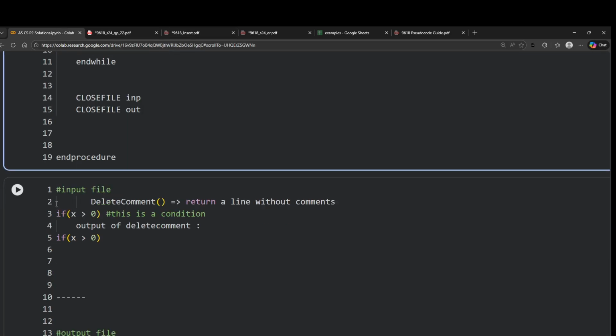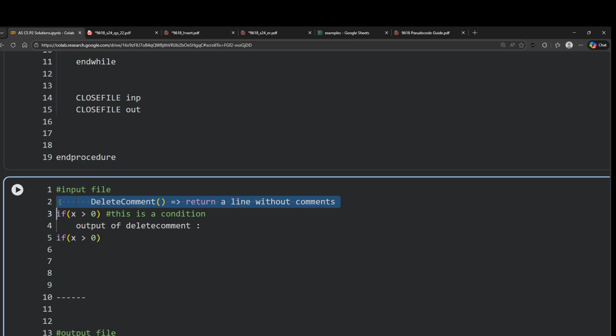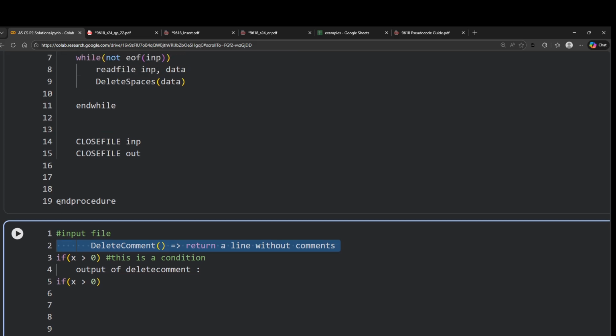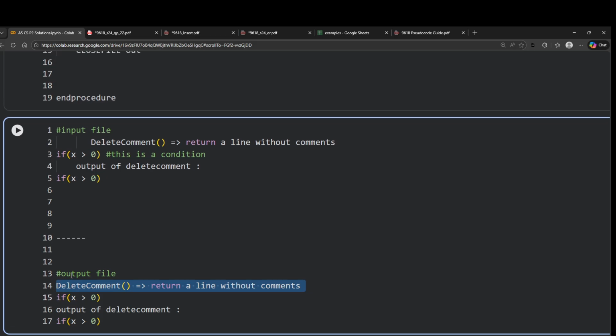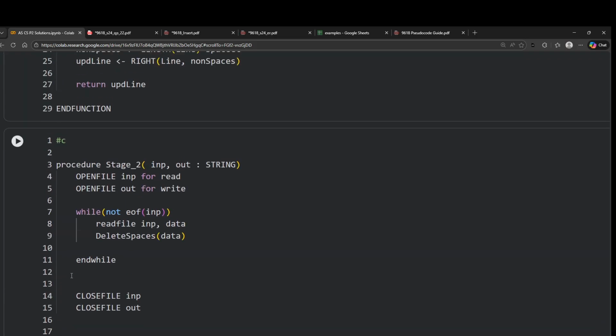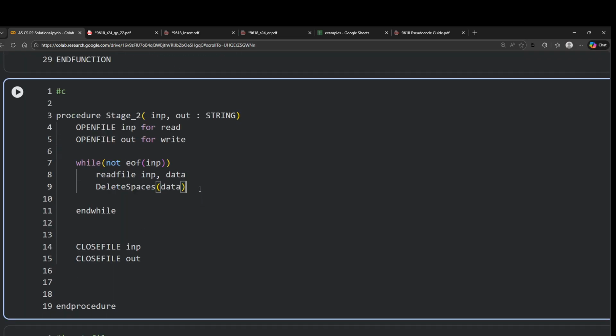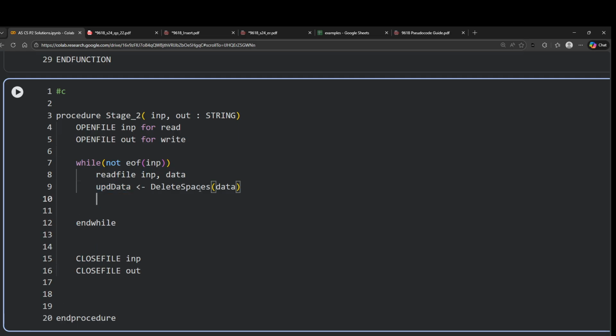So let's say I read this line and send it into delete spaces. I'm expecting it will return something like this without the spaces in the start, without leading spaces. I'll save it in a variable because it's returning a value. Let's call it no spaces, like this.